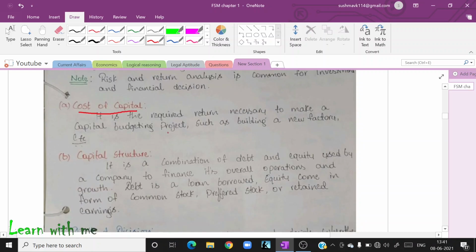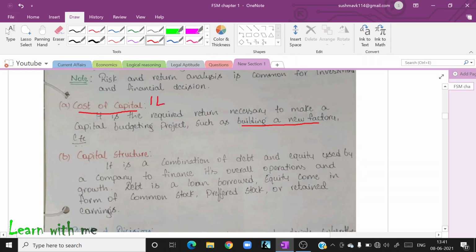Now, what is cost of capital? It is the required return necessary to make a capital budgeting project, such as building a new factory, etc. So, cost of capital means it is an amount that is really necessary for a company to run. Now, I want to hire laborers. For laborers, I have to give salary.